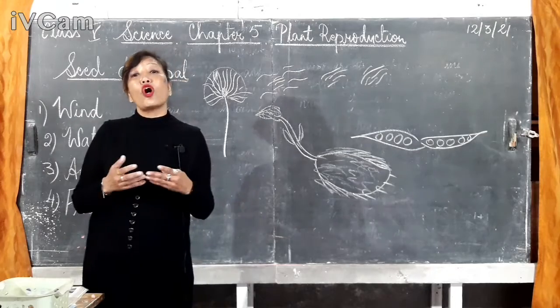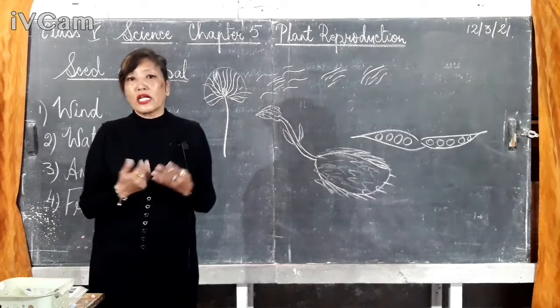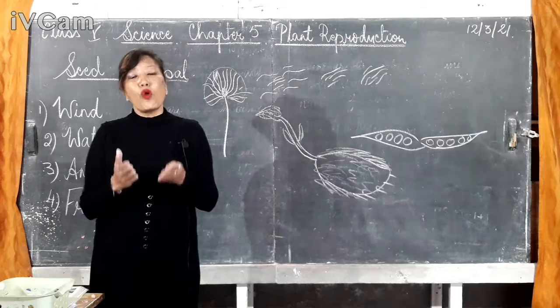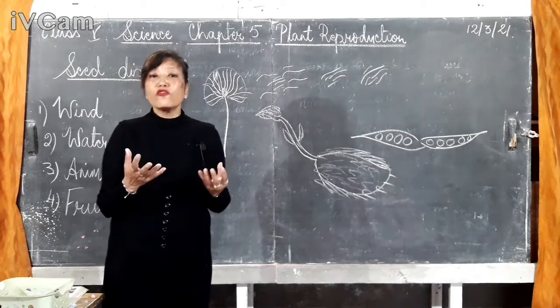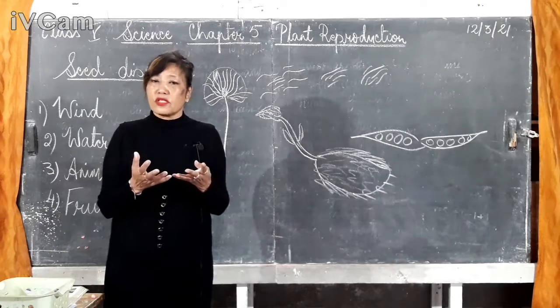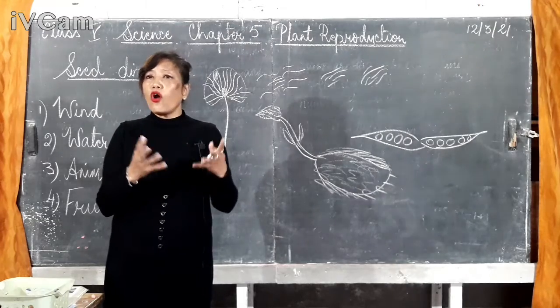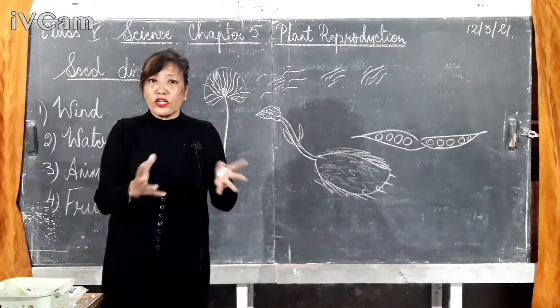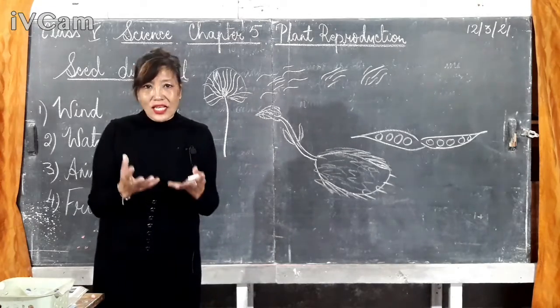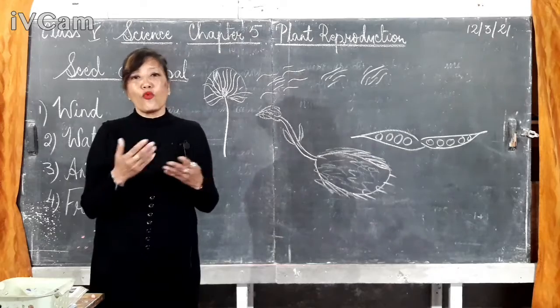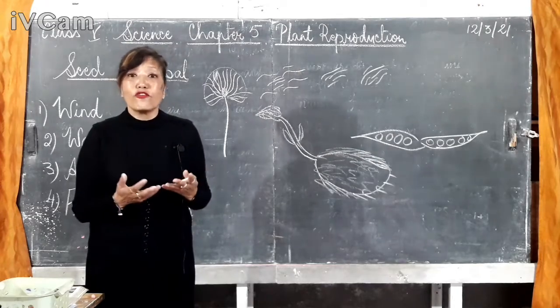The seeds will not get the favorable conditions like air, water, sunlight, and even space, because one fruit contains thousands of seeds, right? So if all the seeds from all the fruits fall in one place, then there will be a fight among the seeds for the air, for water, for sunlight, and even for space.